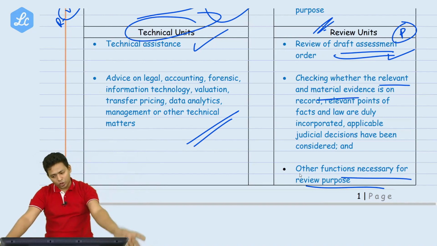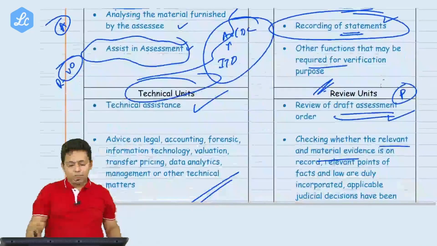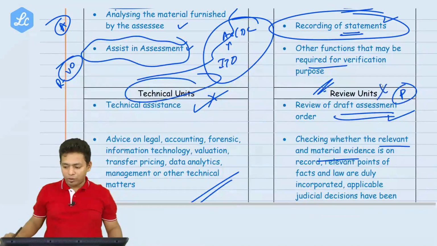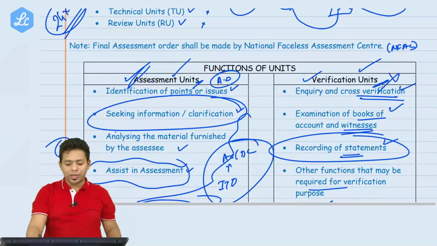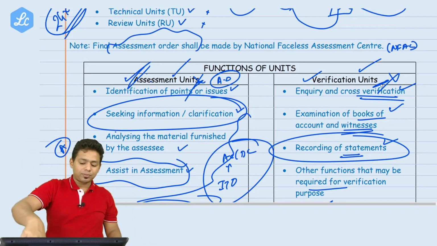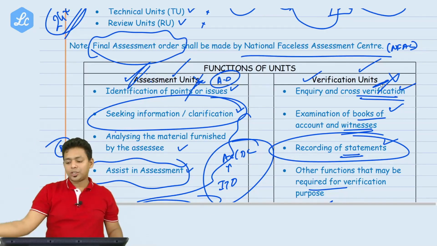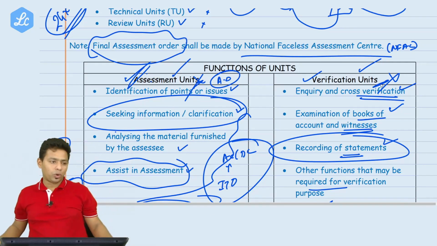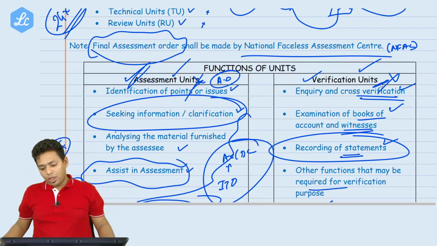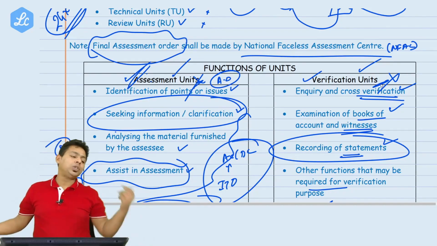Still you cannot do that, because the final order is passed neither by the technical unit, nor the review unit, nor the verification unit, nor the assessment unit. The final assessment order is passed by the National Faceless Assessment Center, which is located in Delhi as of now. And there you never know who will pass your order.